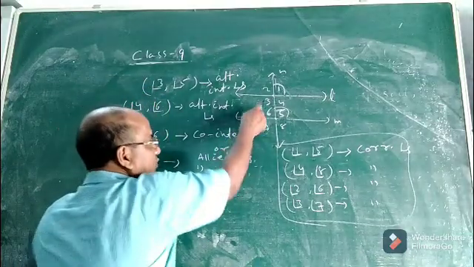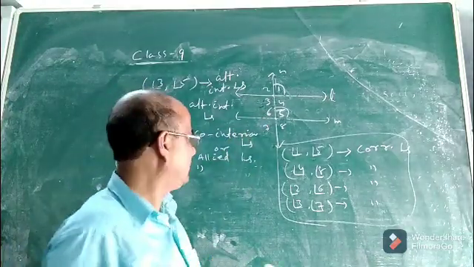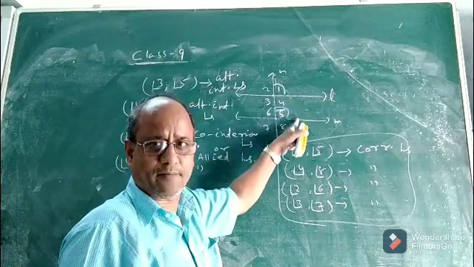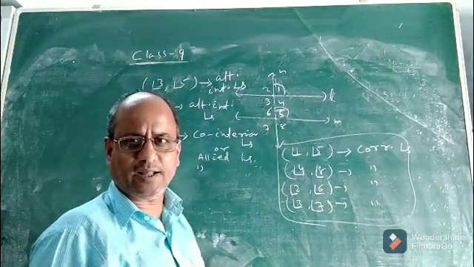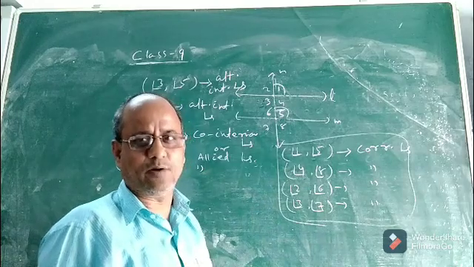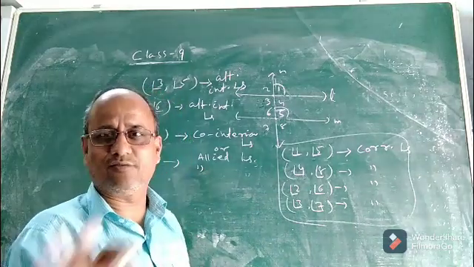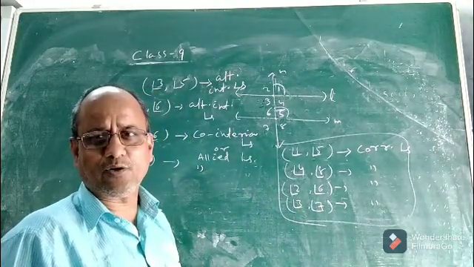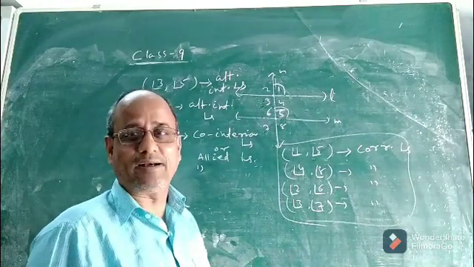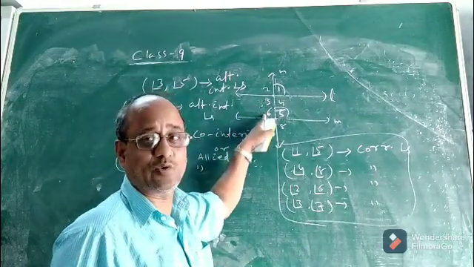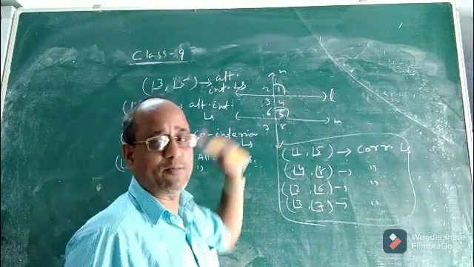Do you think that 3 and 6 will be equal? And 4 and 5, another pair of co-interior angles, do you think 4 and 5 will be equal? The answer is clearly no, they will not be equal. Then what is the relation between them? They are supplementary. 3 and 6 will be supplementary, and 4 and 5 will be supplementary.